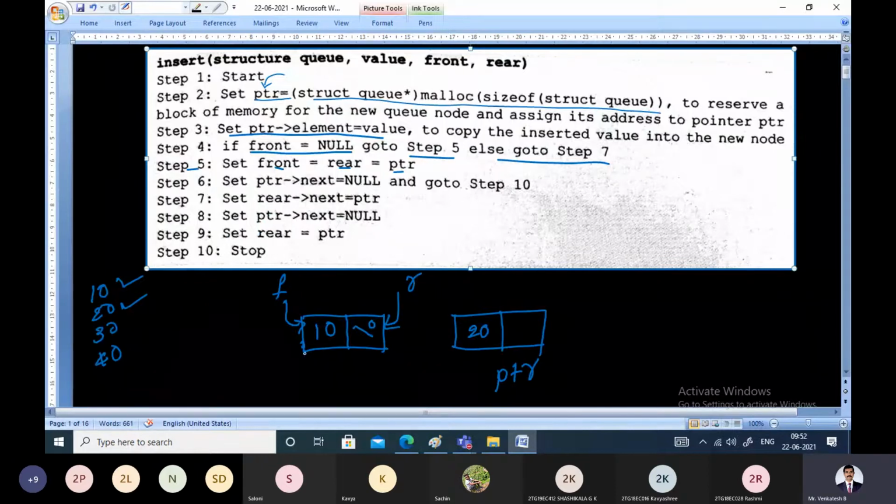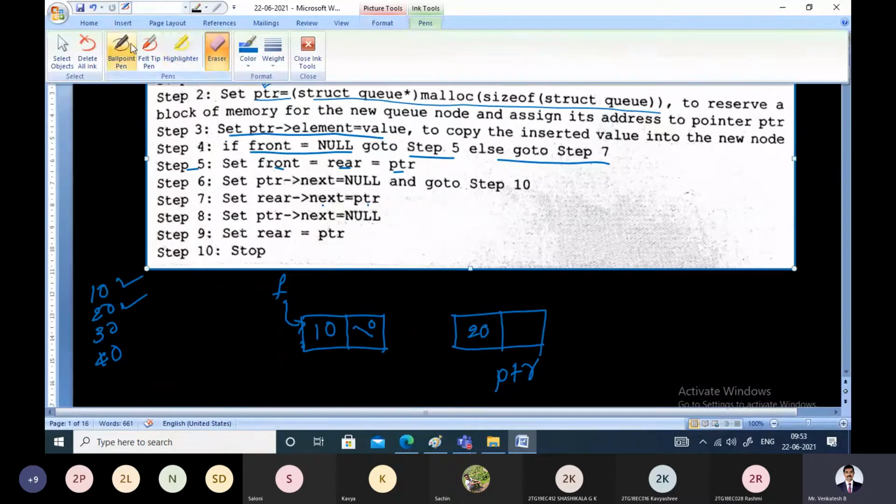Then this node has to be attached to this. What is the procedure? Just make the rear pointer's next field point to PTR. That is, rear pointer next equal to PTR. Same as what we have discussed in the case of linked list. All the procedure is the same. There is no big difference.